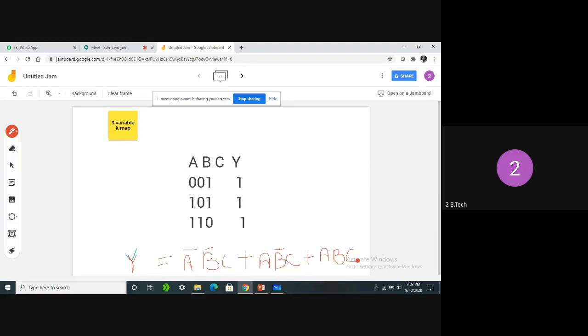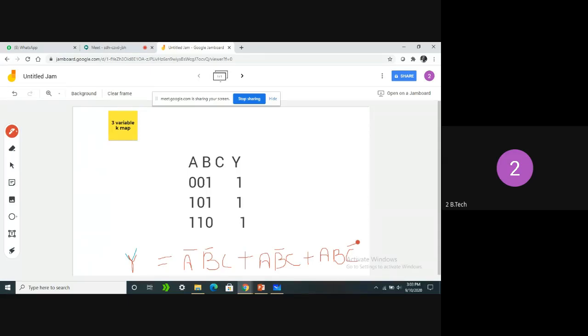In the first two terms C is common. So how can we simplify it, how can we reduce the number of AND gates or OR gates used for this equation?